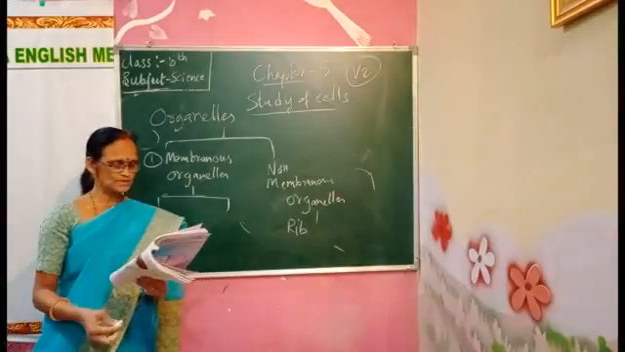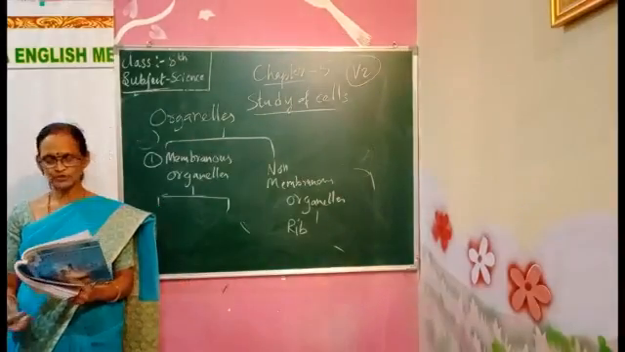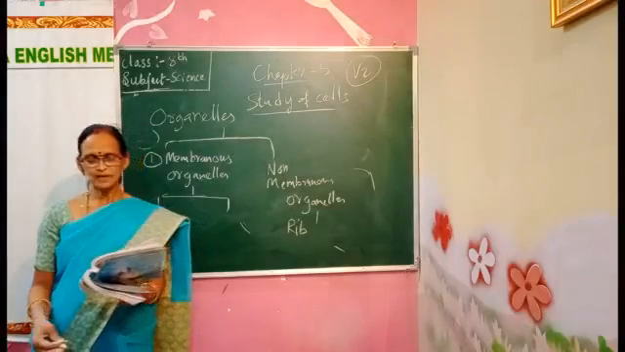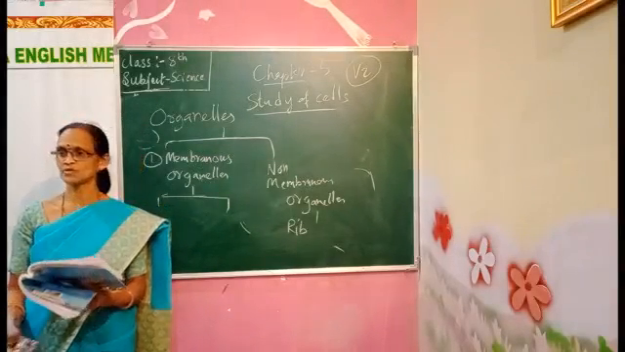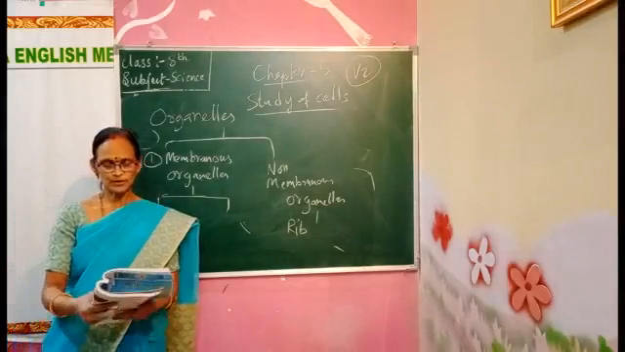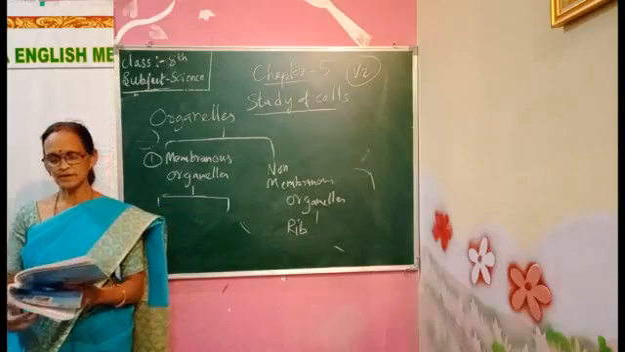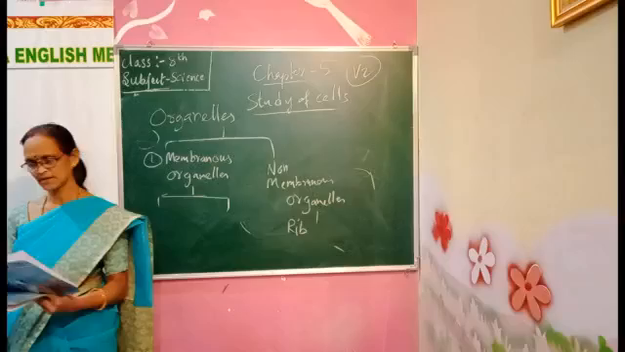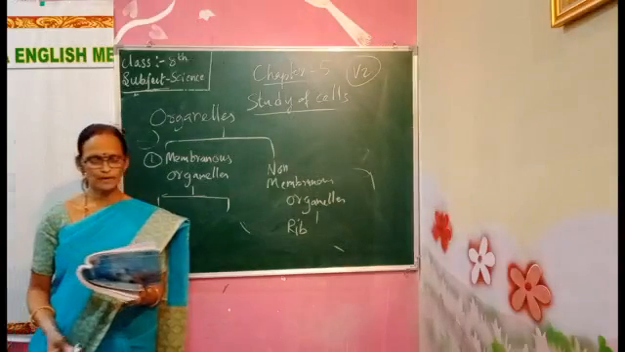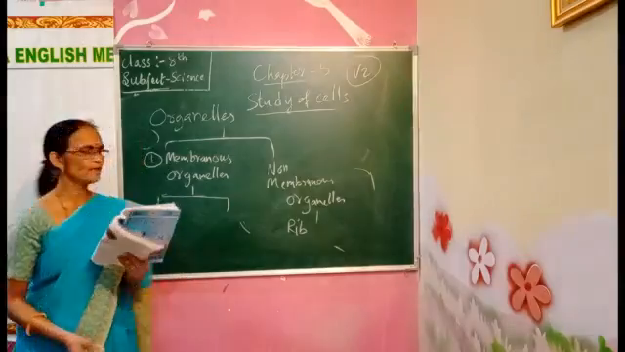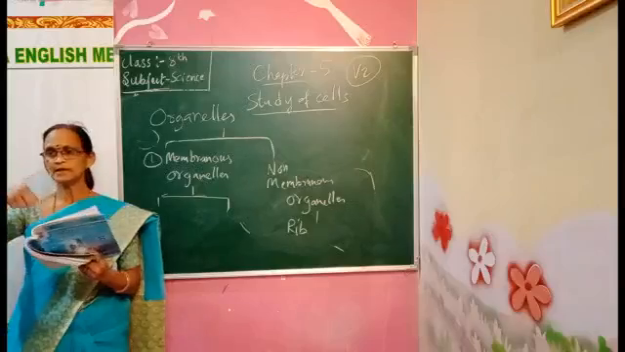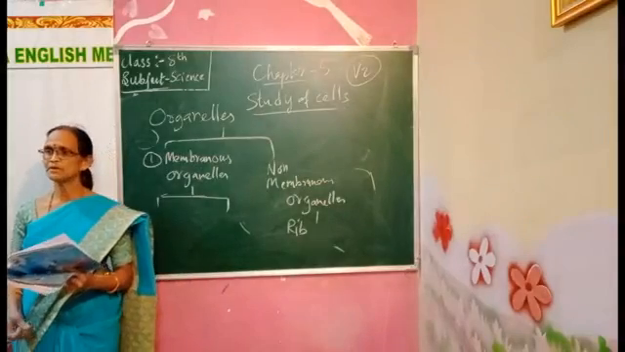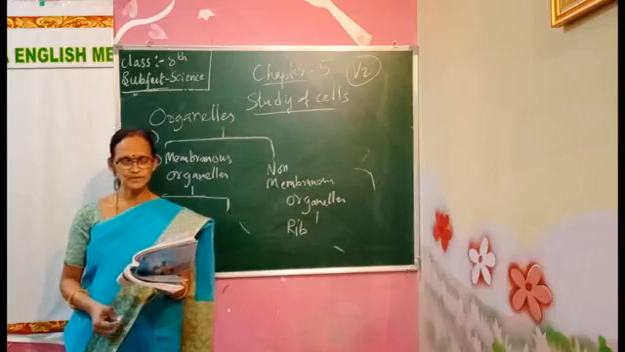You can see mitochondria in figure 5.11. Mitochondria occur in various shapes such as cylindrical, spherical, oval and broad. Each mitochondrion is bound by a double membrane, so it has a double layer. The outer membrane is smooth, and the inner membrane is folded.